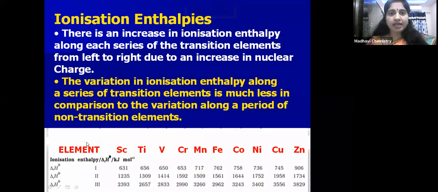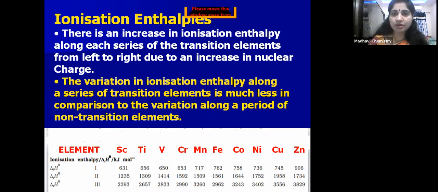Next, ionic and ionization enthalpies. So what is ionization enthalpy, children? The amount of energy required to remove an electron from an isolated gaseous neutral atom. Is it not? We know that ionization enthalpy is inversely related to atomic size. So in a series from left to right, what happens to atomic and ionic size? It decreases. Because of that, the ionization enthalpy increases, because it is inversely related to the atomic size.